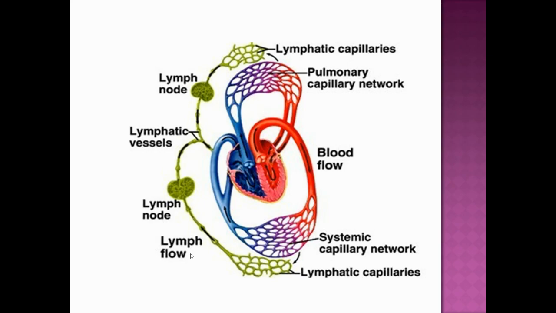Here is pictorial information on how the lymph nodes, lymphatic capillaries, lymphatic vessels and lymphatic nodes are present, how the lymph flows, and how the systemic capillary network and blood flow come into the subclavian vein.